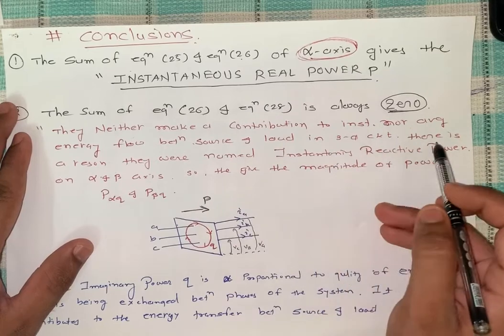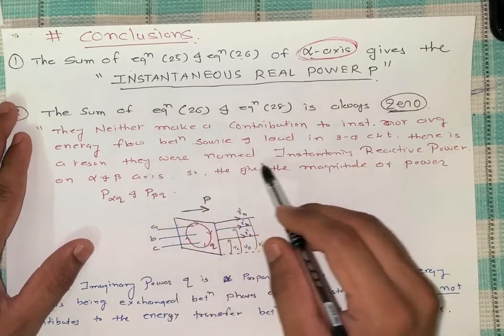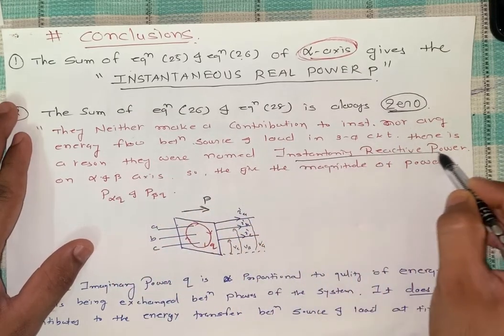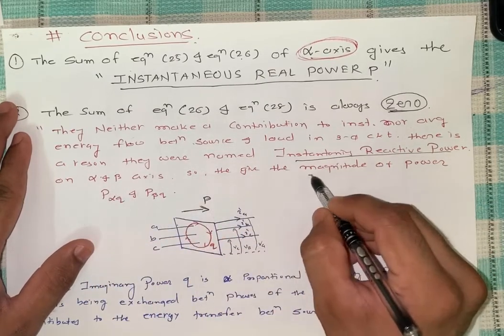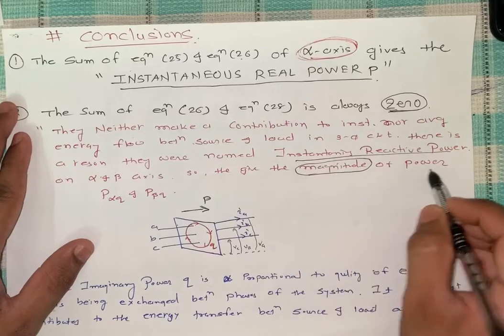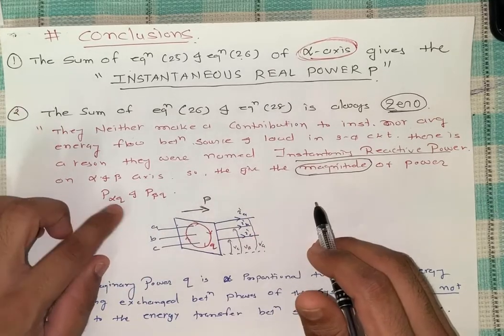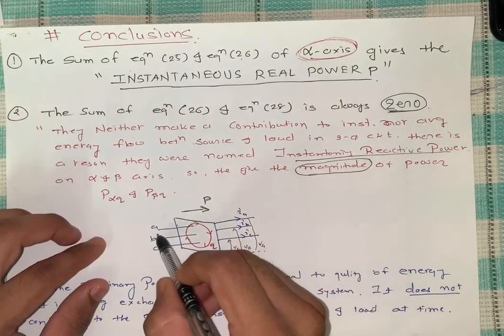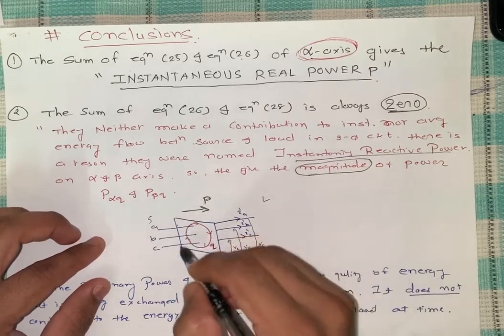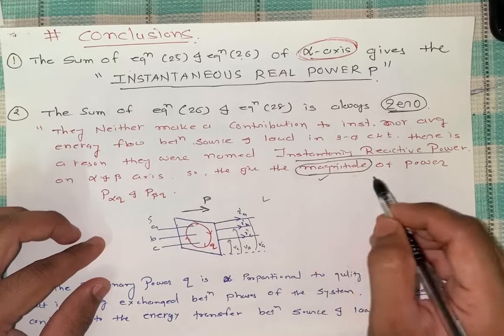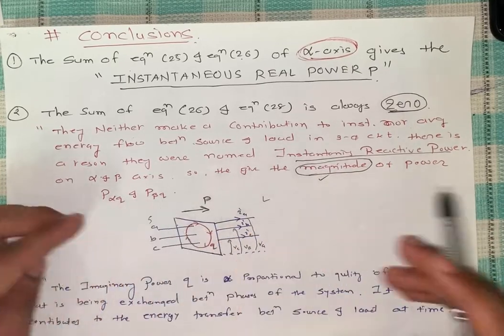So in a three-phase circuit, there is a reason they were named instantaneous reactive power on the alpha beta axes. They give the magnitude of the power flow, so P alpha and P beta. As I told you, only source to load active power flows, and reactive power gives the magnitude for P alpha and P beta.